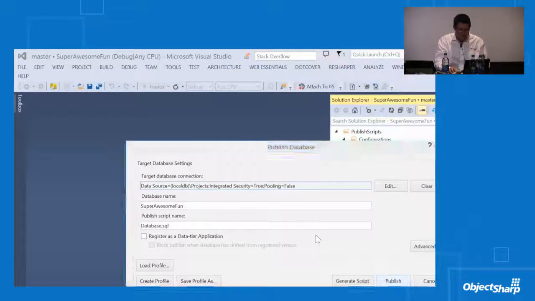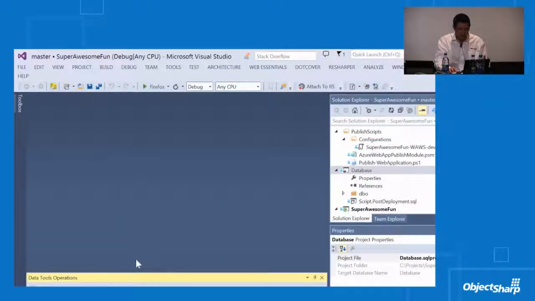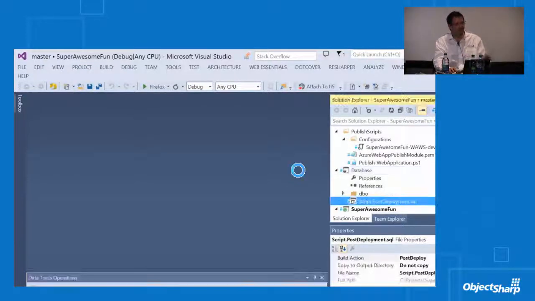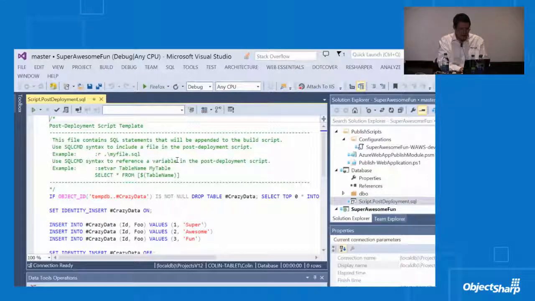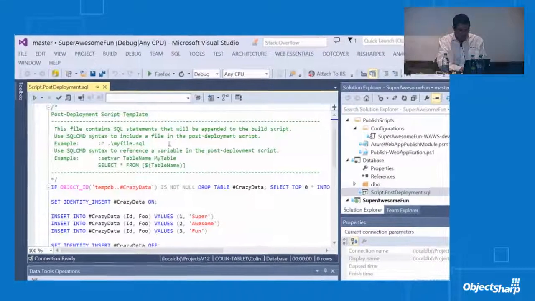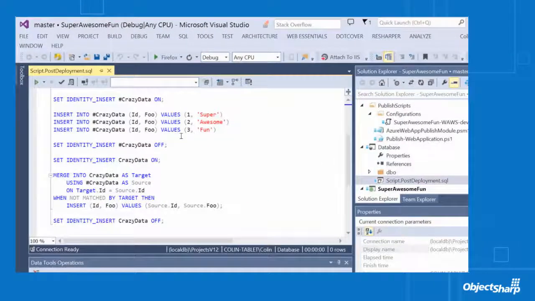And that's one of those, the database project, where you simply source control your schema and then go ahead and deploy it using things like the DAC pack, the DAC framework, which was originally built as something for the cloud but then brought on premise for the enterprise. So let's create our super awesome fun database. Let's go ahead and publish that out. And it's going to generate our preview, do any diffs on the schema. In this case, it's an empty database, so it shouldn't be all that exciting.